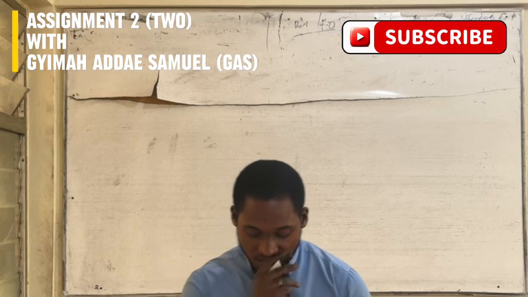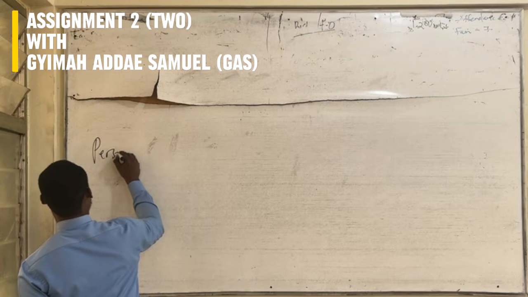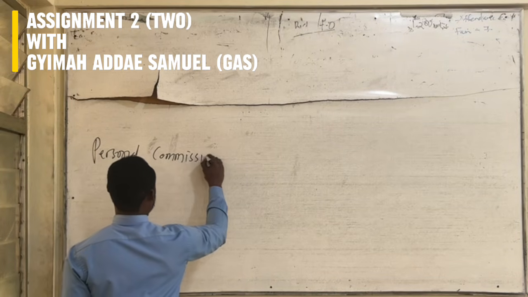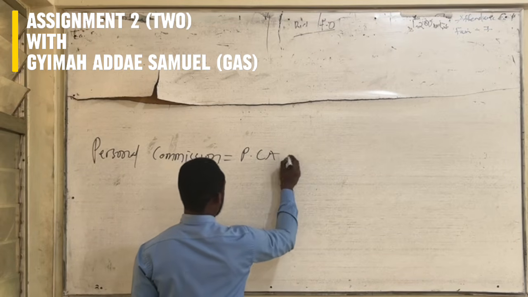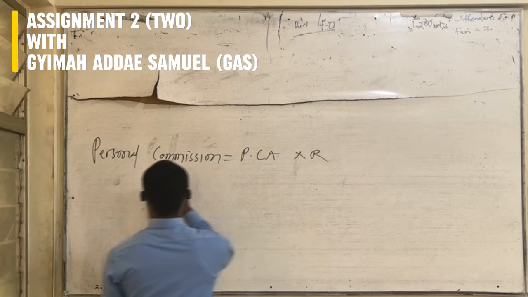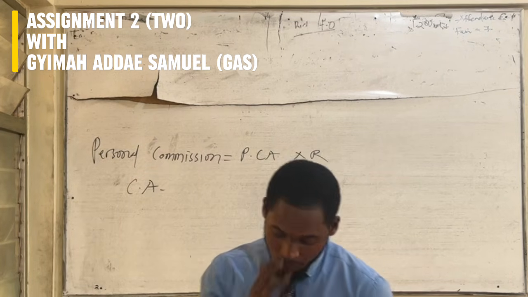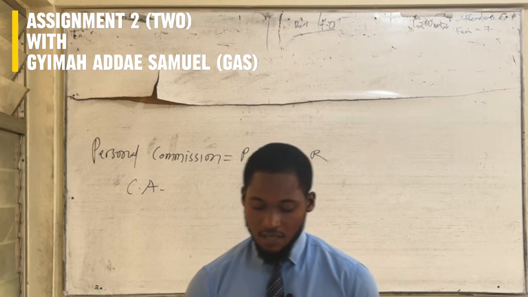So personal commission becomes personal commission amount times rate. And the commission amount becomes your sales minus quota minus return.